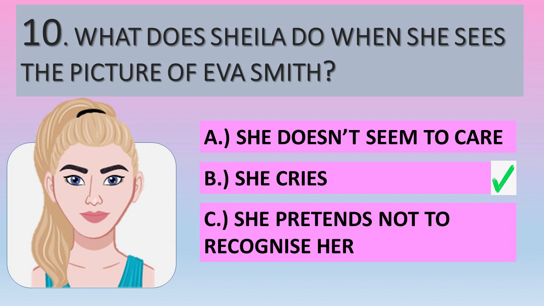It's Mrs. Burling that pretends not to recognise her. Later on, she'll be shown a photo of Eva Smith, and she pretends not to recognise her, even though it's obvious that she does. Sheila is the one who interjects and says it's no use in pretending. Sheila actually cries. She gives a half-stifled sob when she sees the photo. So her response is very different to her parents, and she takes responsibility and feels dreadful for what she's done. That makes her very different to her parents, who don't seem to take any responsibility for their actions. So we've got a very interesting contrast between the younger characters in the play and the older characters being made in Act 1.